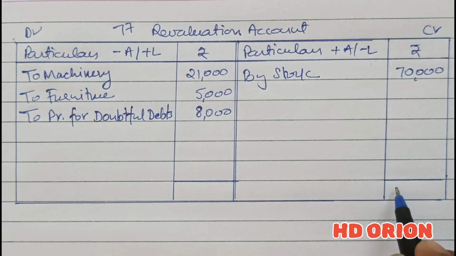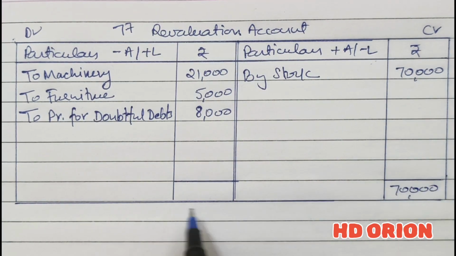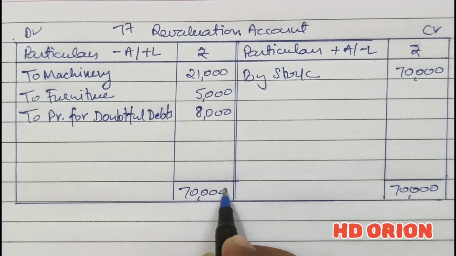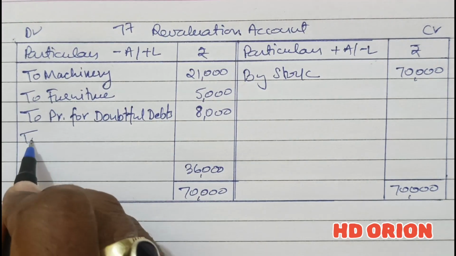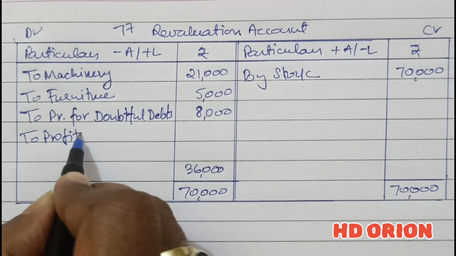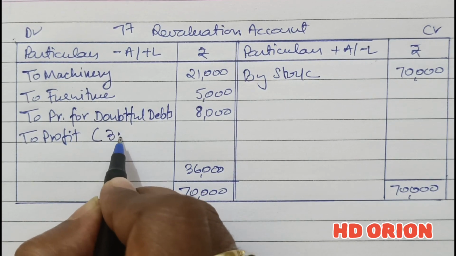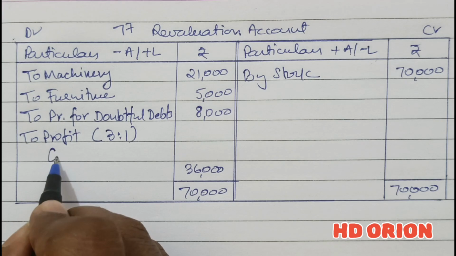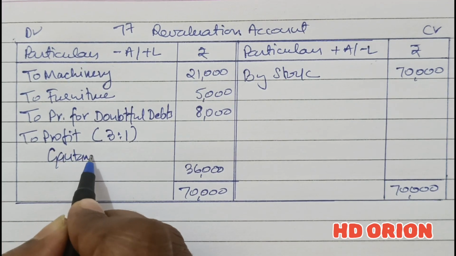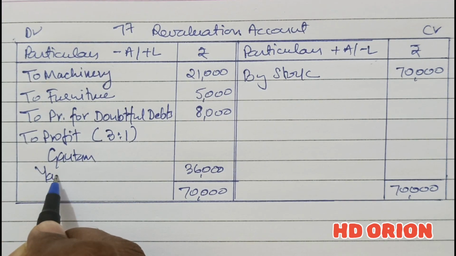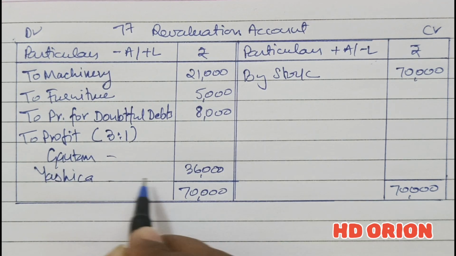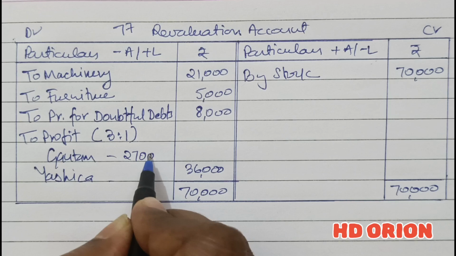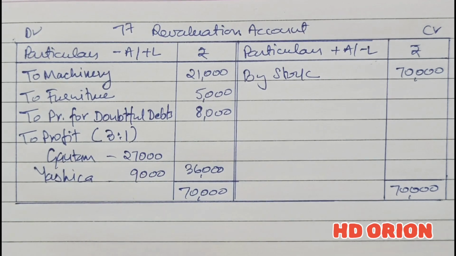That is all. So here we will close that. It is a credit balance of rupees 36,000. Credit balance means it is a profit, and it will be given to the old partners in the profit sharing ratio, that is 3:1, Gautam and Yashika, 27,000 and 9,000.